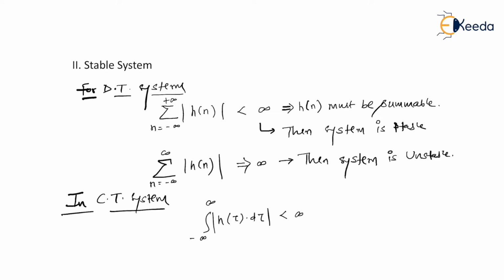So in mathematics, we say that h of t must be integrable, or the area under the curve of h of t should be finite. Only then the system is stable. And of course, if this condition is not satisfied, then the system is unstable.